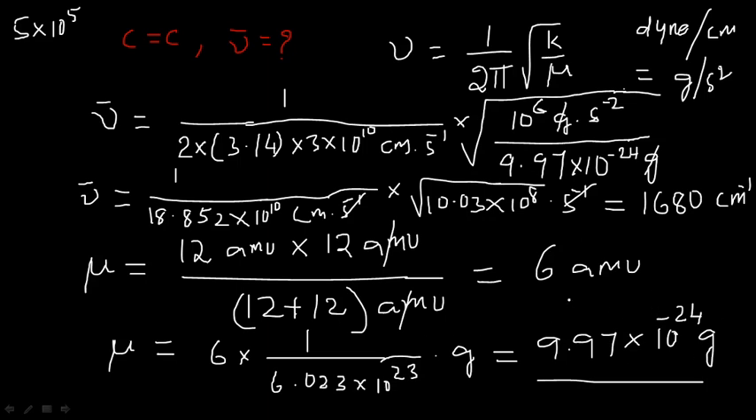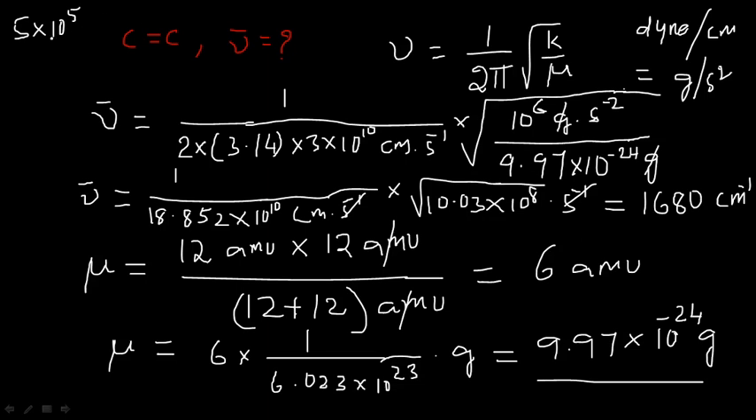Finally you will get the value which is around 9.97 into 10 to the power of minus 24 grams. So the value is presented in terms of grams. You have to convert the units in terms of grams here. So 5 into 10 to the power of 5 dyne per centimeter inverse gets converted to 5 into 10 to the power of 5 gram second power minus 2.